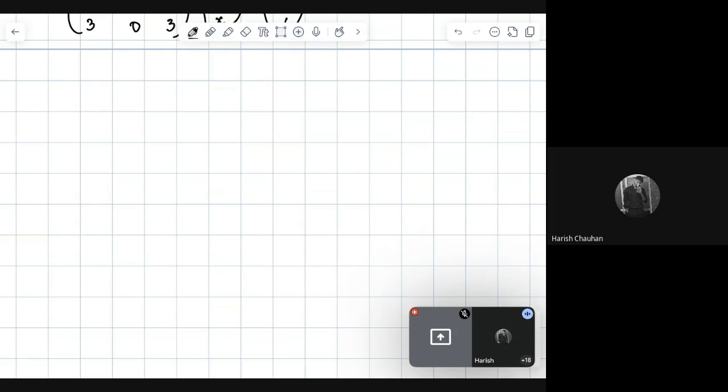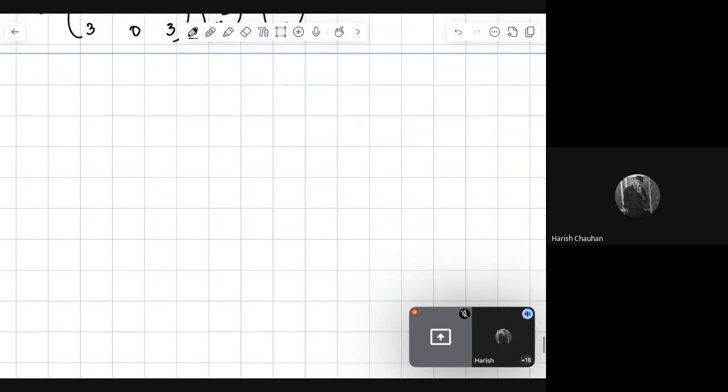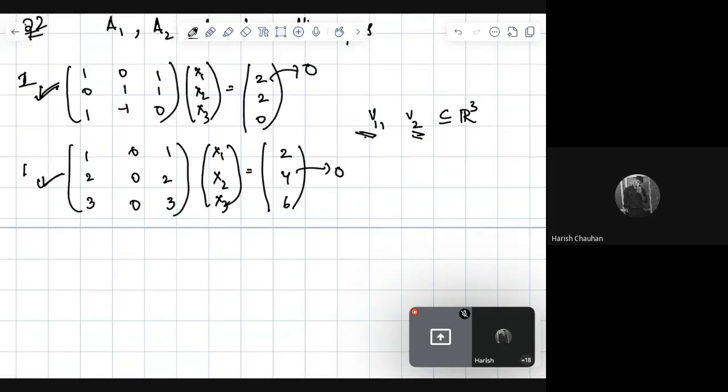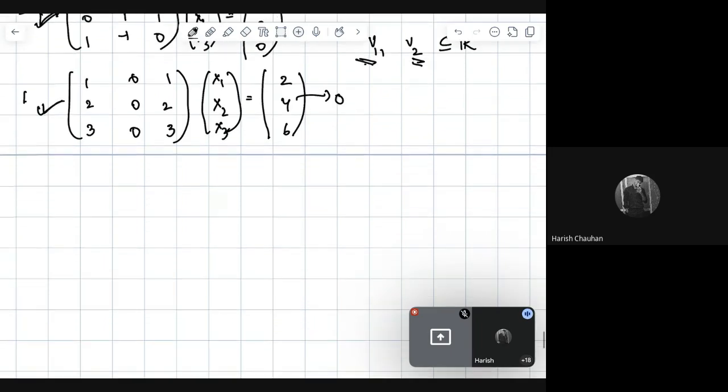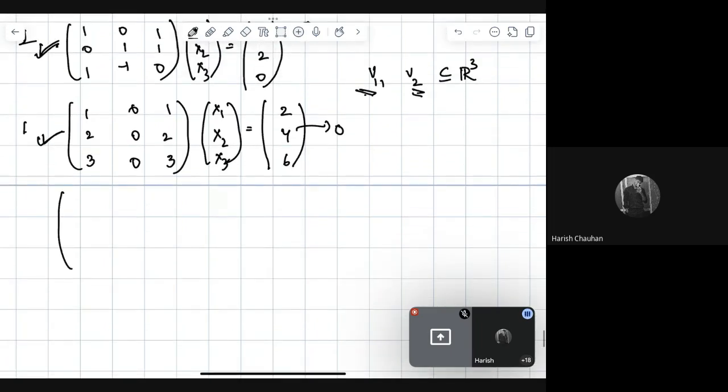After applying the Gaussian elimination method, the number of non-zero rows is the rank, right? I did not understand your question. Can you repeat once again? In some questions we have to find the rank. To find it, first we have to apply the Gaussian elimination method, and after that we will get a matrix.